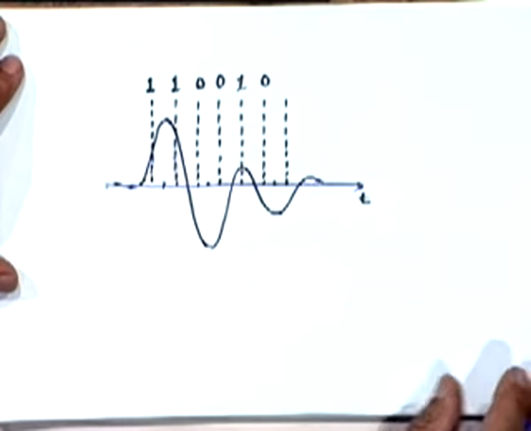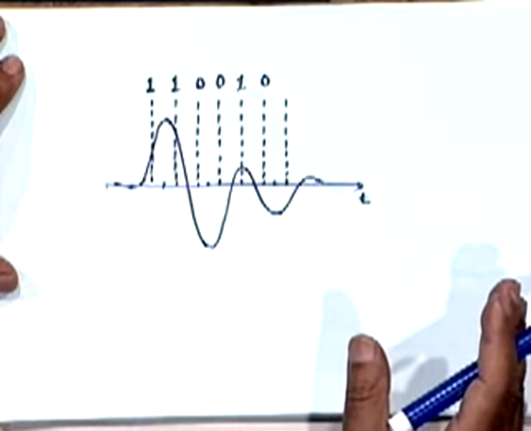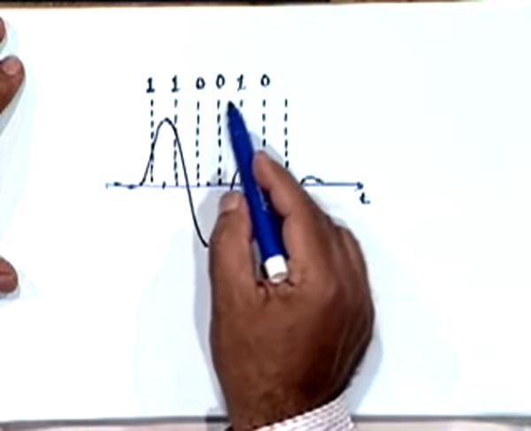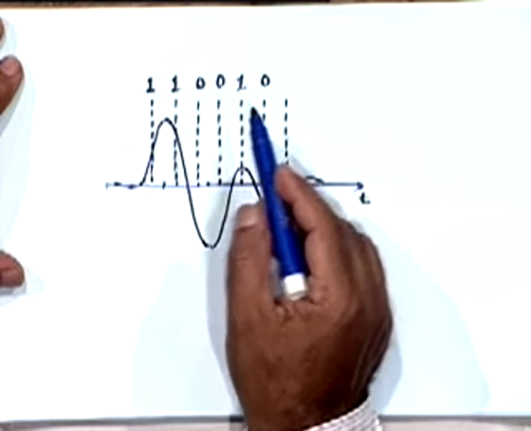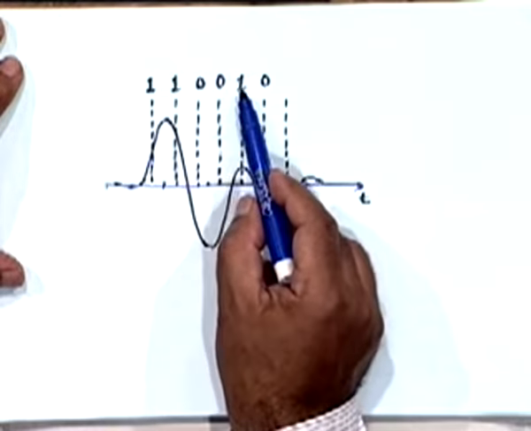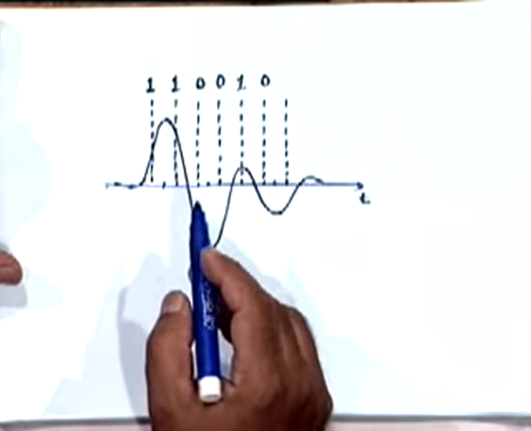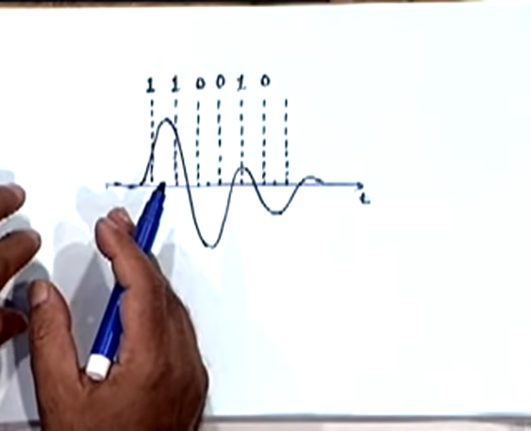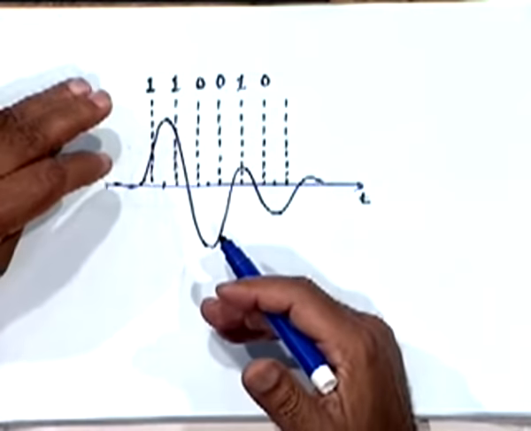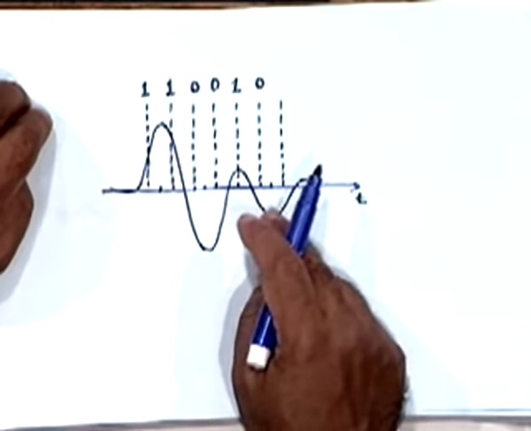Let's see what will happen. What I have plotted here is what will happen when I transmit a sequence of ones and zeros with an arbitrary pattern: 1, 1, 0, 0, 1, 0. Now if you put all those pulse shapes over here and find the resultant waveform, this is what you will see.